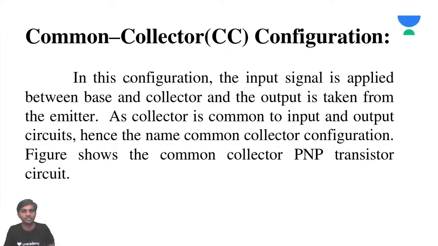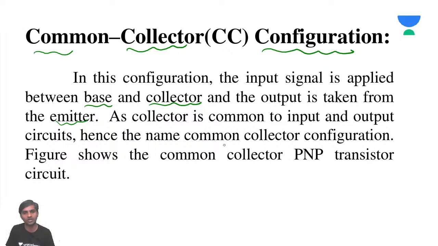Now, here comes the other story, something called common collector configuration. In this configuration, the input signal is applied between base and collector, then an output is taken from emitter. And as the collector is common to the input and output, this is called common collector. And for PNP configuration, you can see here.